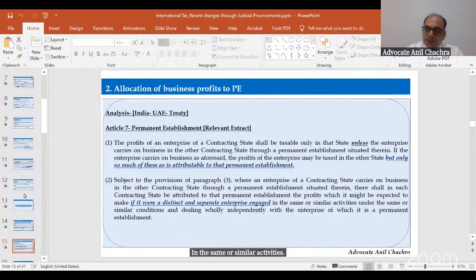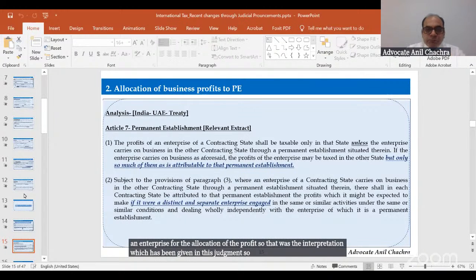So the crux of this article is that the PE would be treated as a separate and distinct enterprise for the allocation of the profit. That was the interpretation given in this judgment, so we will discuss this.